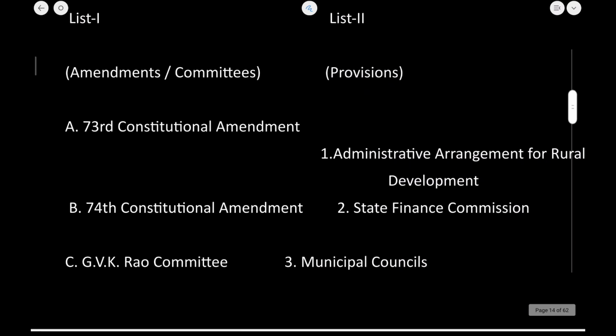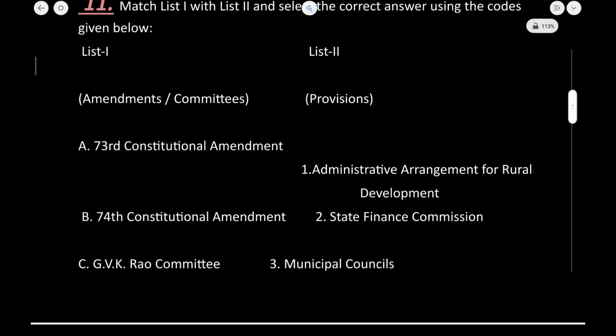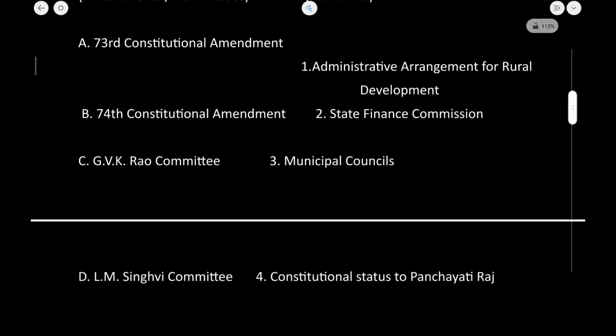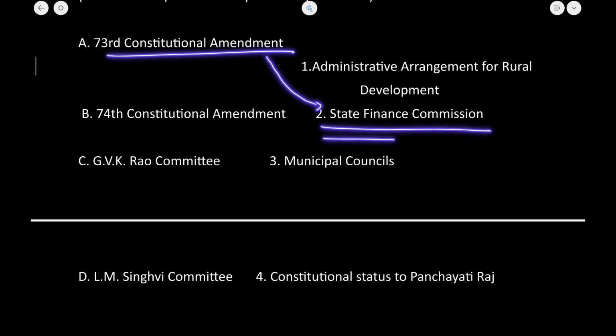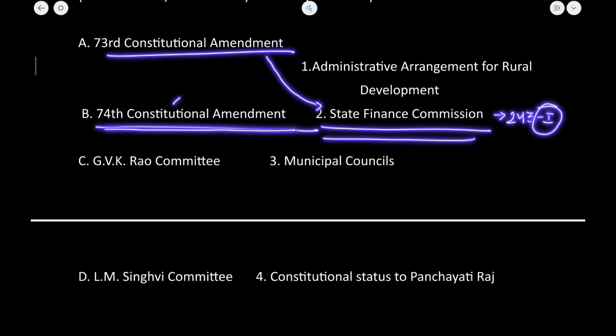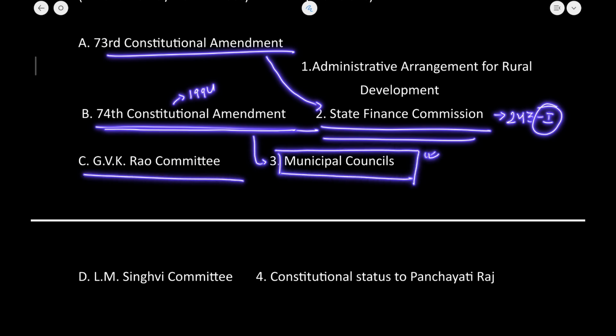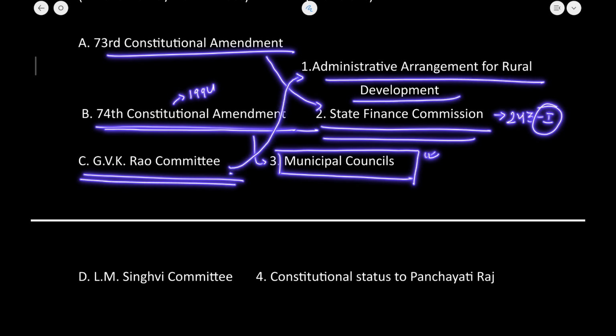Let's now move to the next thing, that is we have to match the following. The 73rd Constitutional Amendment Act has led to the formation of the State Finance Commission under Article 243I, I guess. The 74th Constitutional Amendment Act of 1994 is responsible for giving birth to the municipal councils. The GVK Rao Committee is related to the administrative arrangement for rural development, and